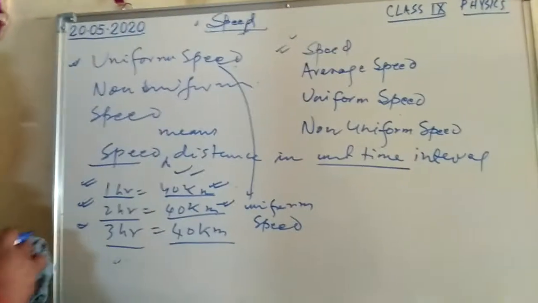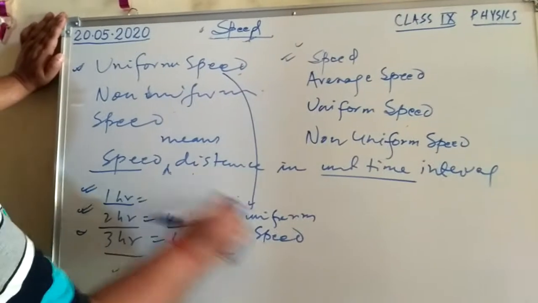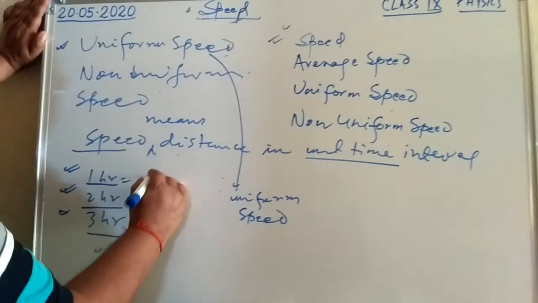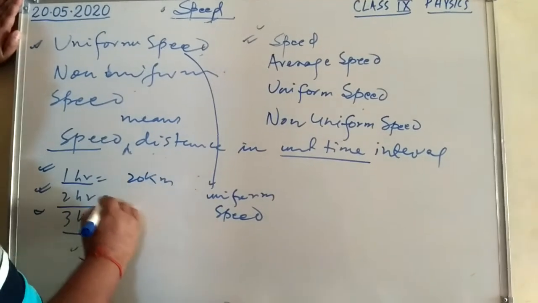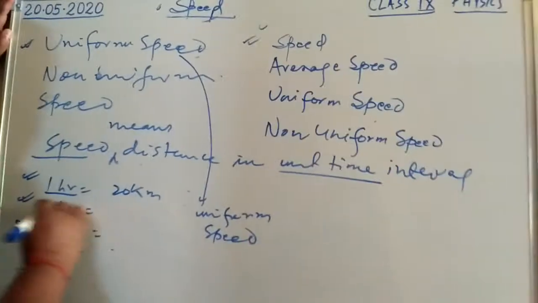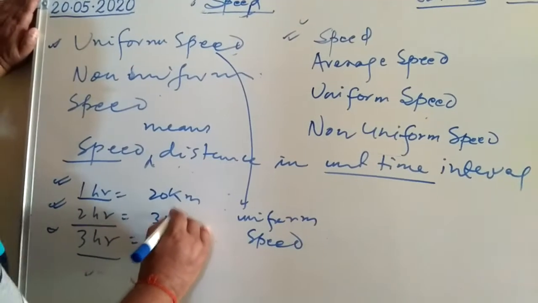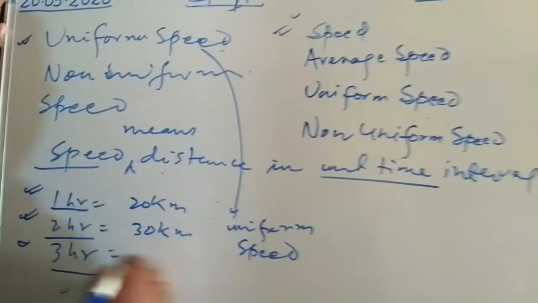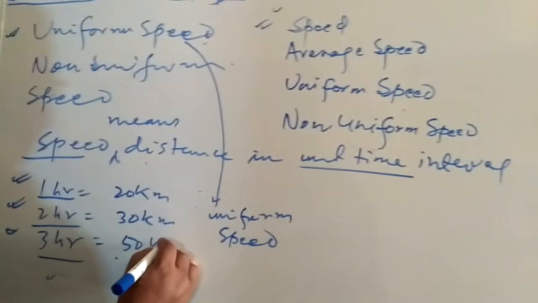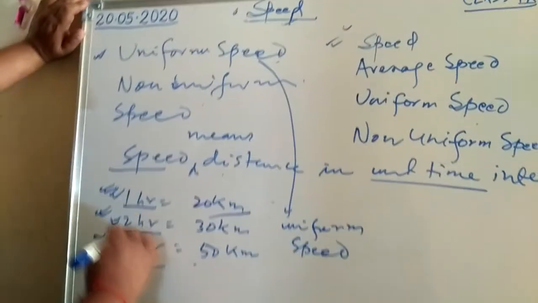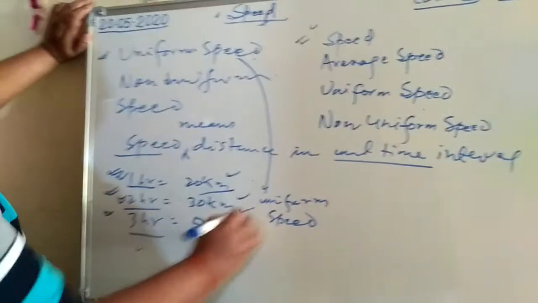But in another example, a body moves 20 km in the first hour, in the second hour it travels 30 km, and in the third hour it travels 50 kilometers. So you see that every hour, or every unit time, the distance traveled is different.